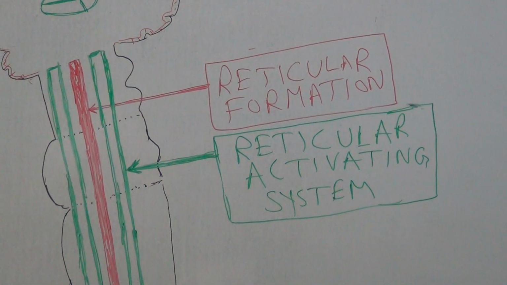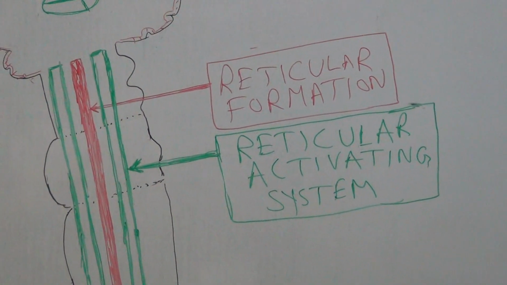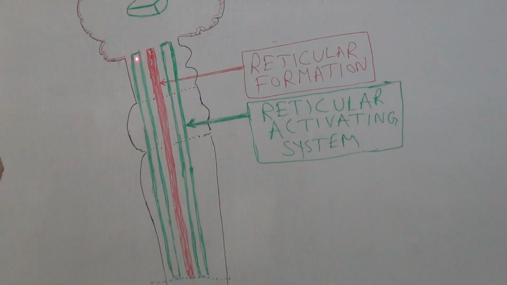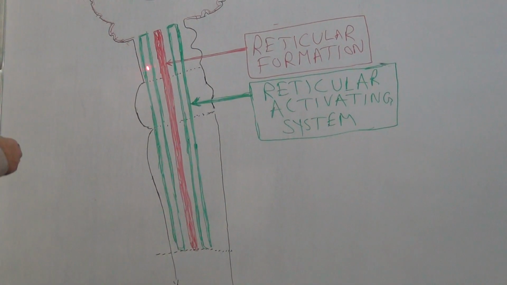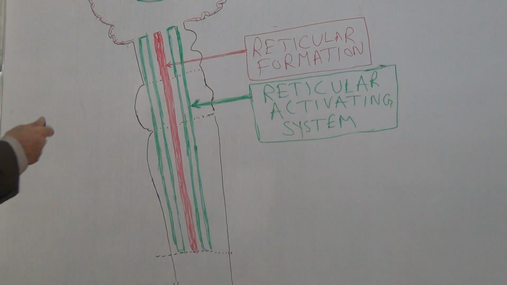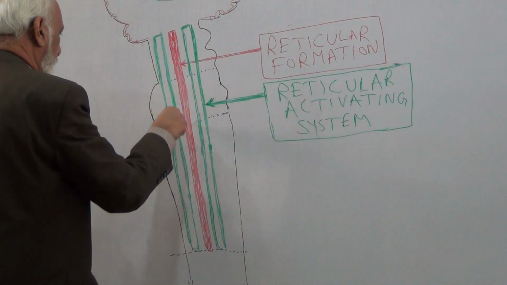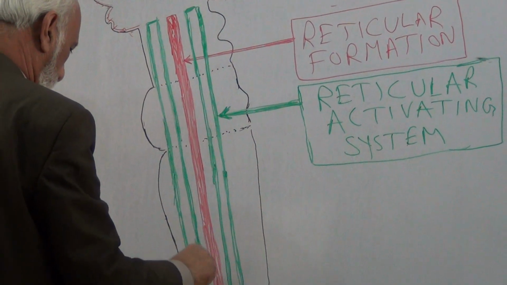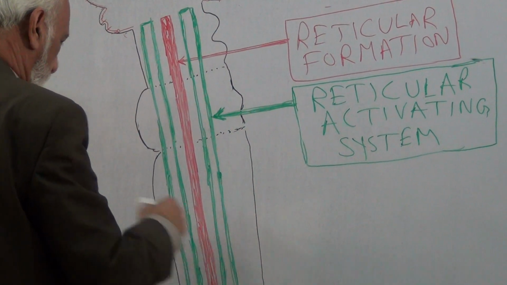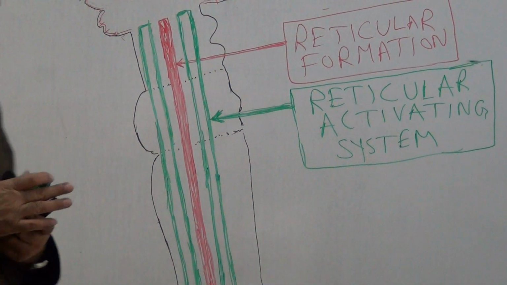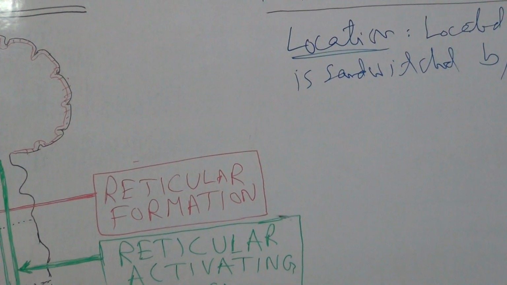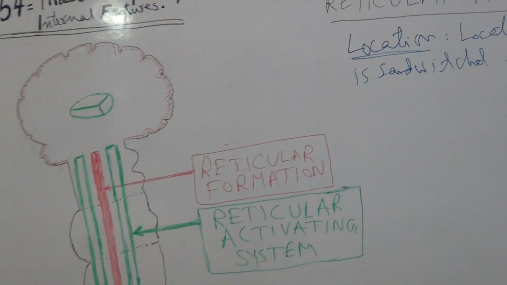So parallel with the reticular formation of the brainstem are parts of the reticular activating system, still located in the brainstem. This was about the location of the reticular activating system.